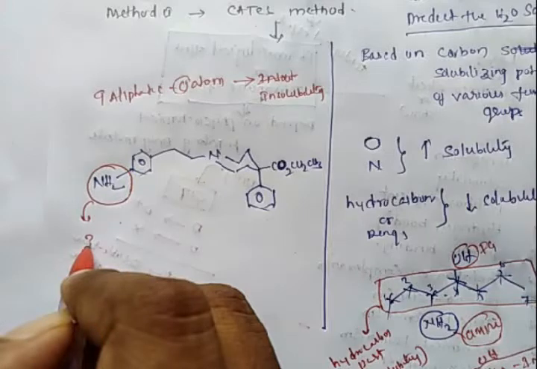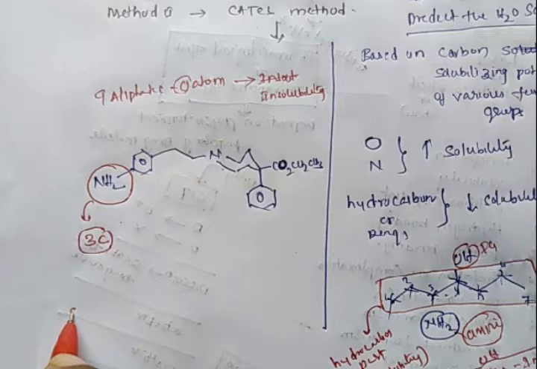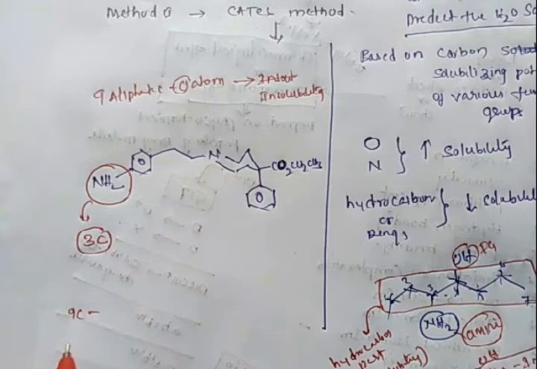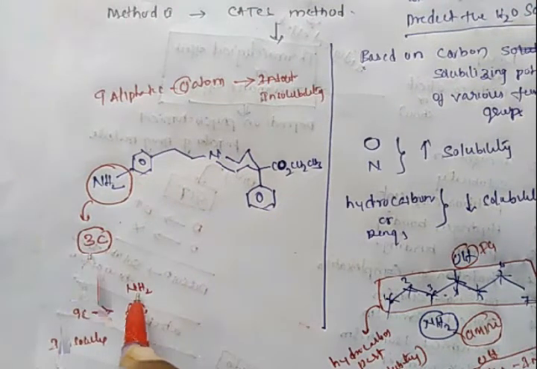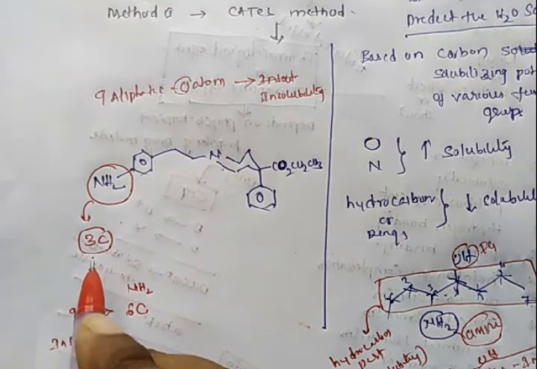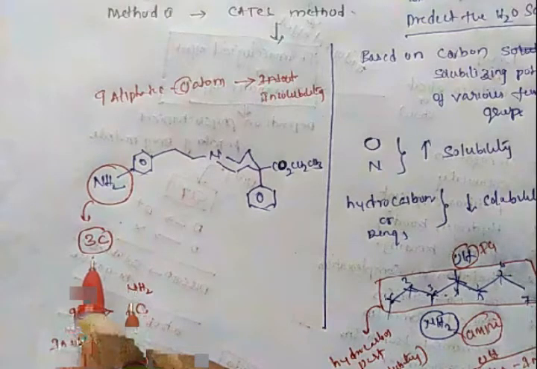Whenever the NH2 group is introduced, it can compensate 3 carbon atoms, so the effect of 9 carbons is reduced to 6 carbons. So solubility increases. The insolubility of 9 carbon atoms is converted to the insolubility of 6 carbons in the presence of NH2. In the presence of NH2, the insoluble becomes soluble.